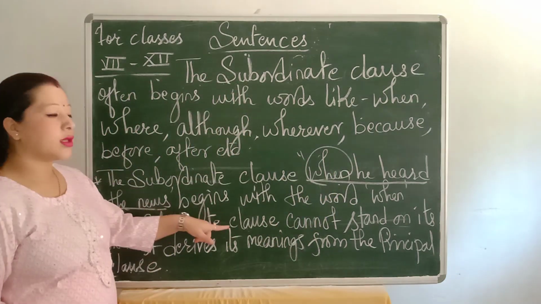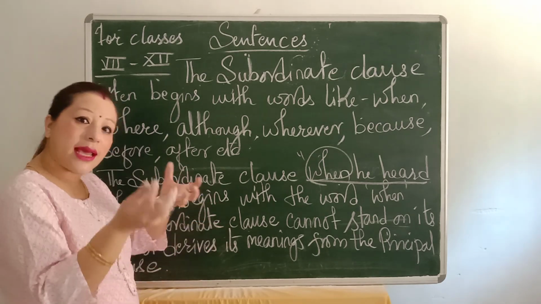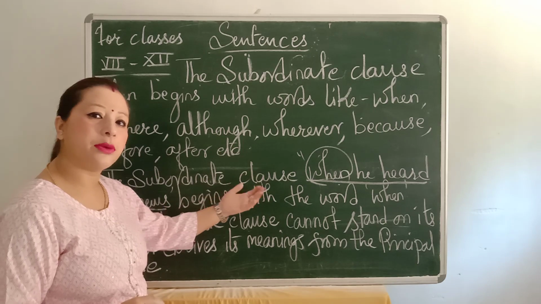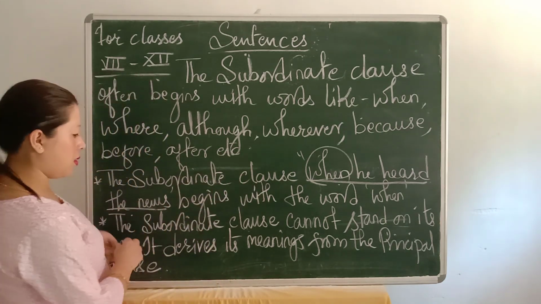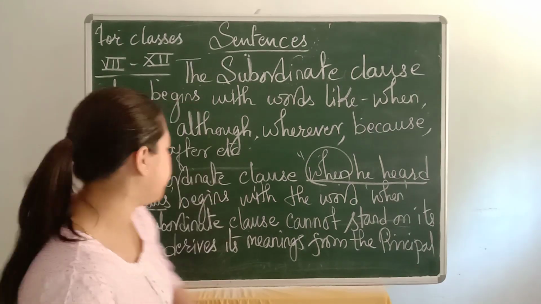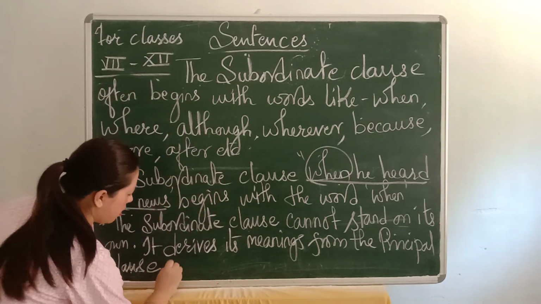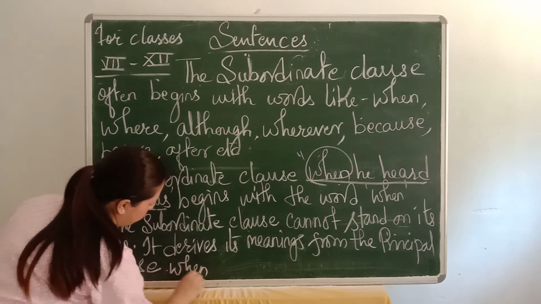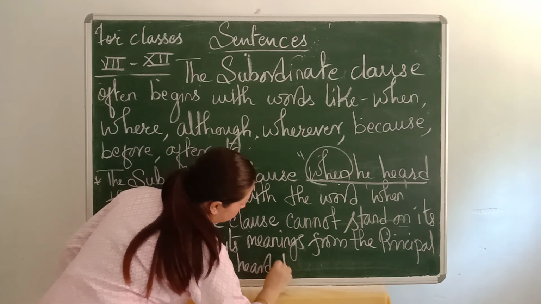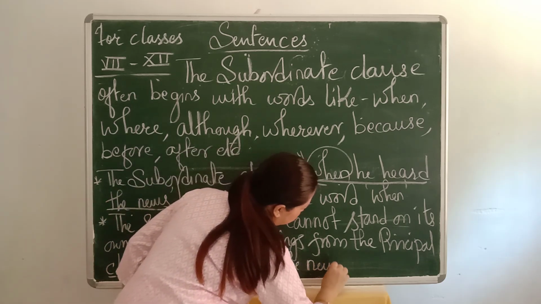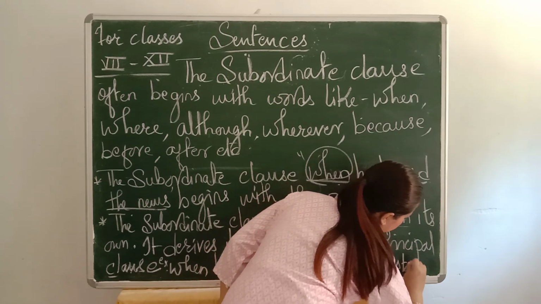The subordinate clause cannot stand on its own because it takes its meaning from the principal clause. I give you one example: when he heard the news, he was astonished.